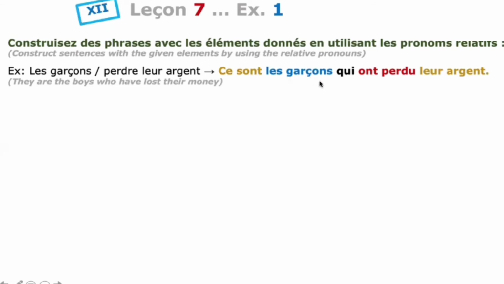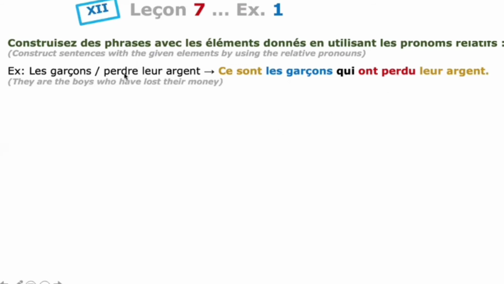And the subject: we are talking about the boys, a plural group of boys. So third person masculine plural, ils. Something is in plural form, so our conjugation is ont, and the past participle of perdre.